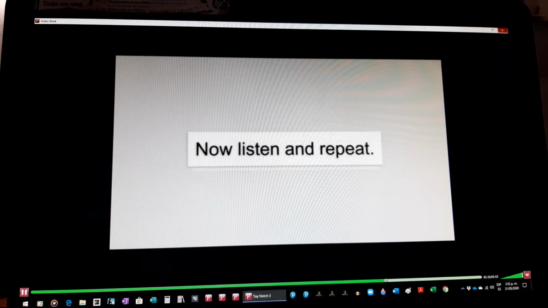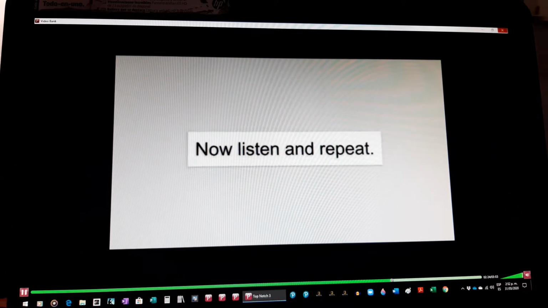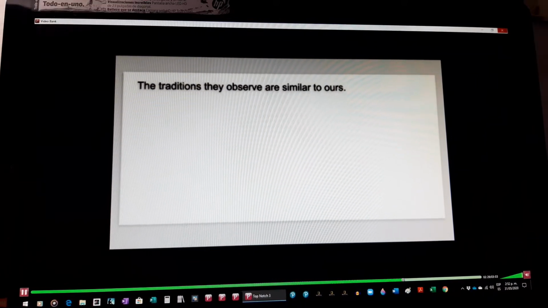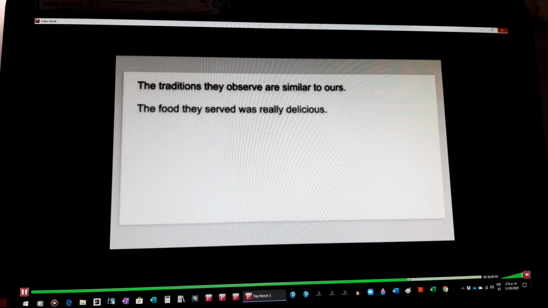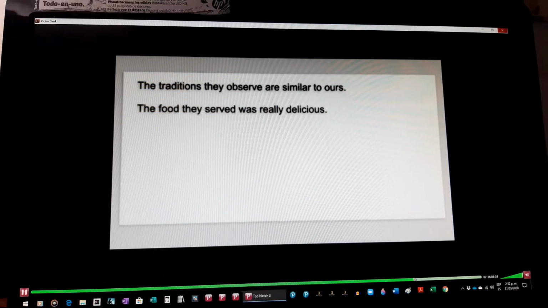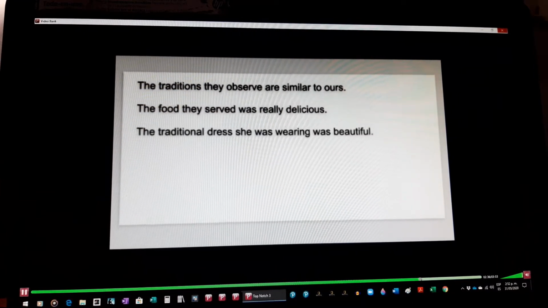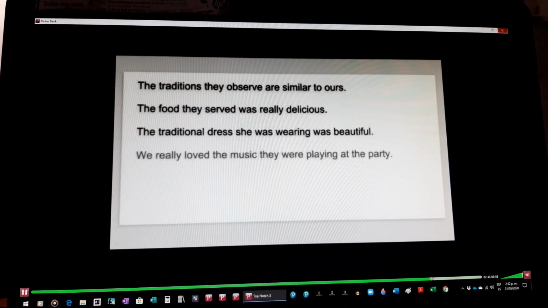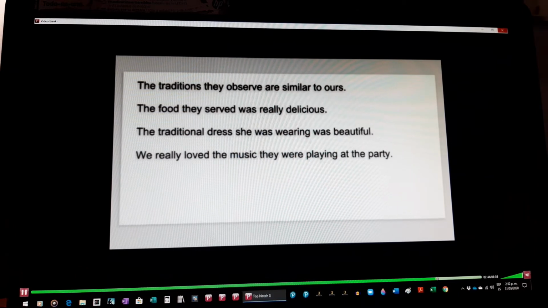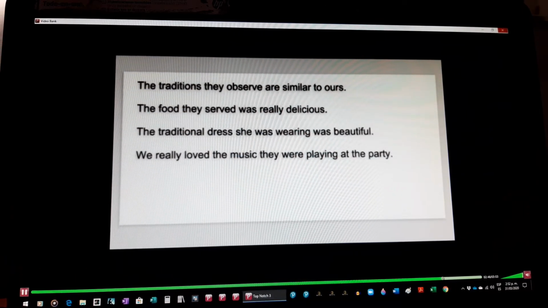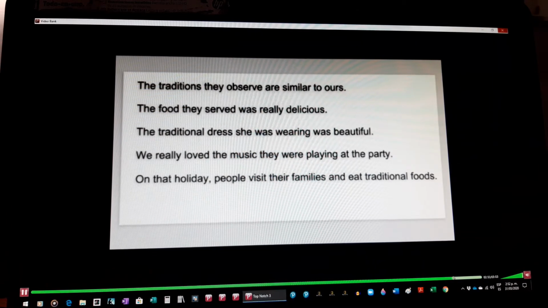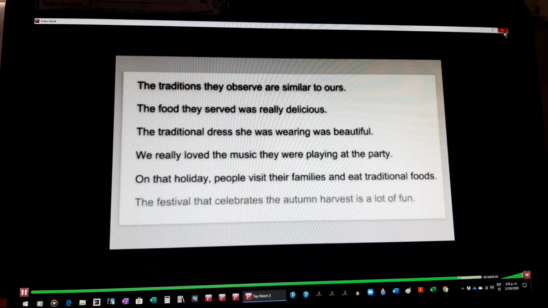Now listen and repeat. Click on pause after each sentence. The traditions they observe are similar to ours. The food they served was really delicious. The traditional dress she was wearing was beautiful. We really loved the music they were playing at the party. On that holiday, people visit their families and eat traditional foods. The festival that celebrates the autumn harvest is a lot of fun.